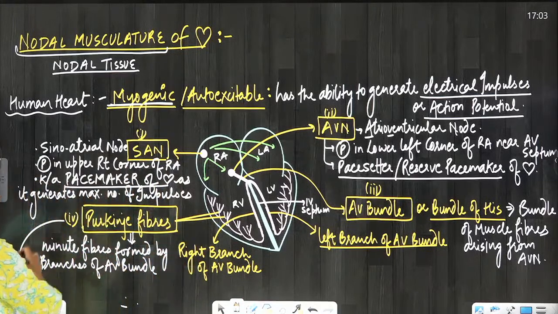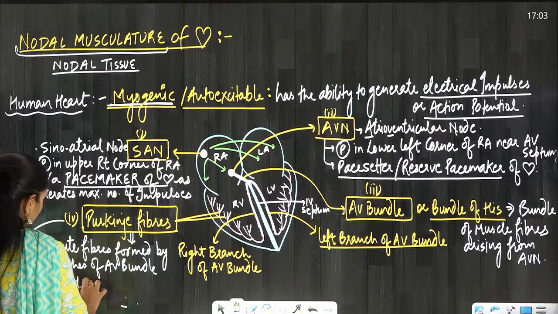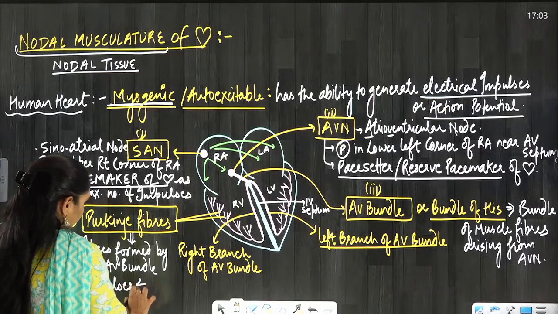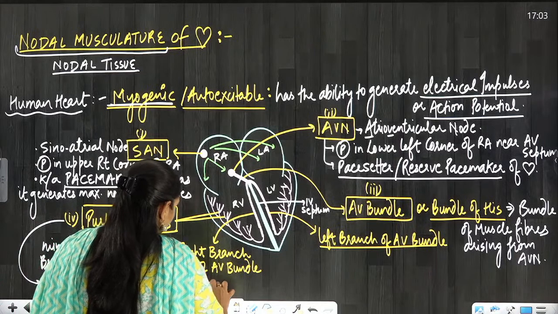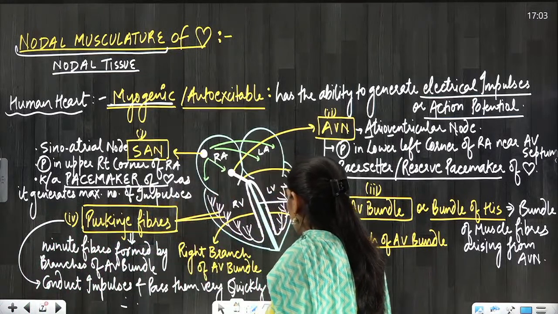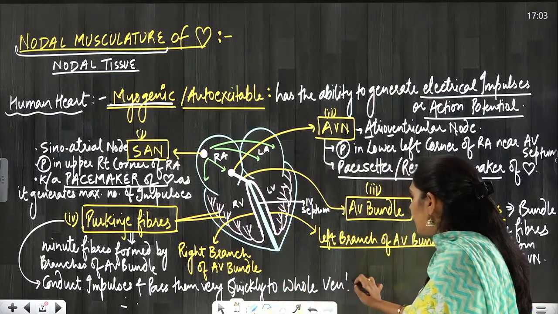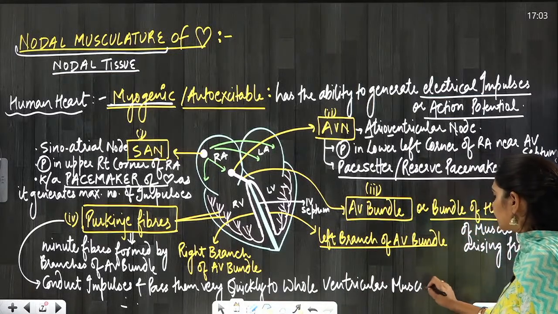So now I was telling, Purkinje fibers conduct impulses and pass them very quickly to the whole ventricles, to the whole ventricular musculature.